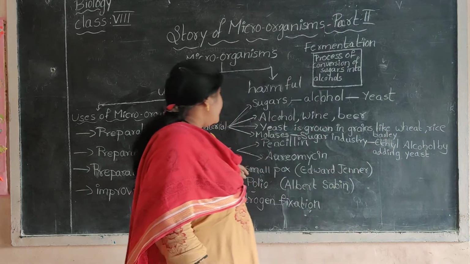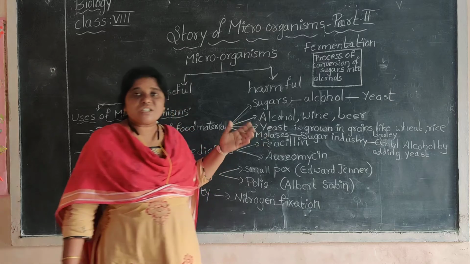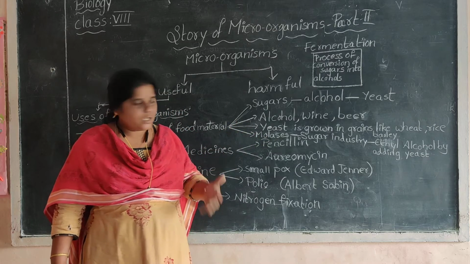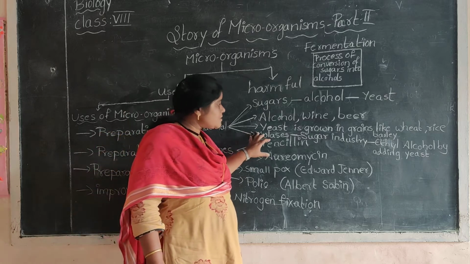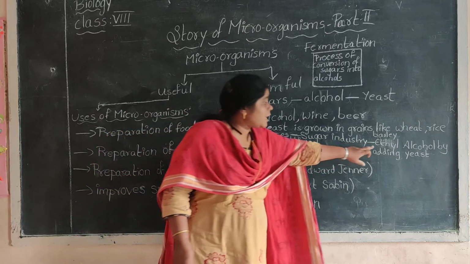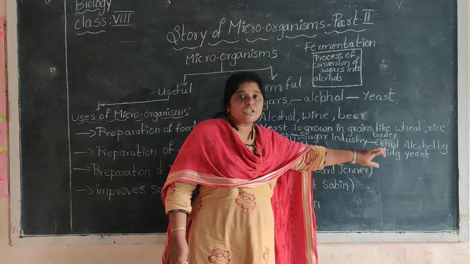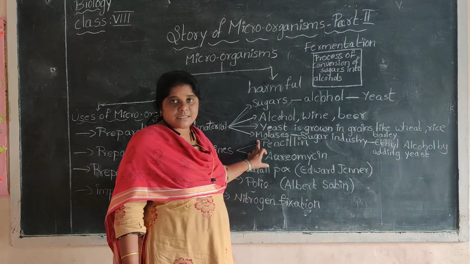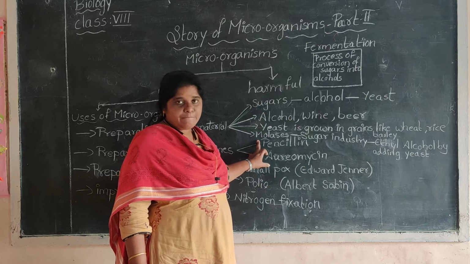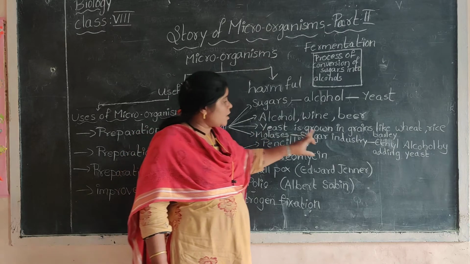In the sugar industry, molasses is converted into ethyl alcohol, a useful chemical, by adding yeast. Molasses is coming from what?